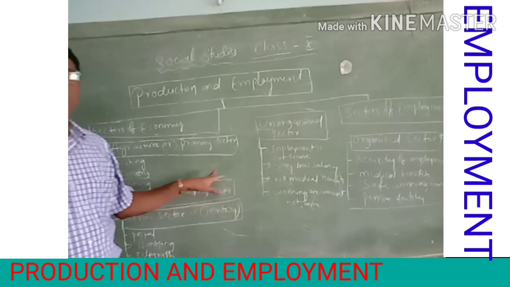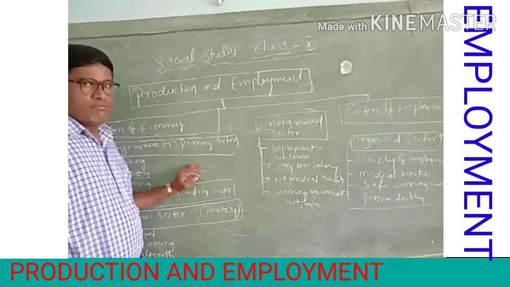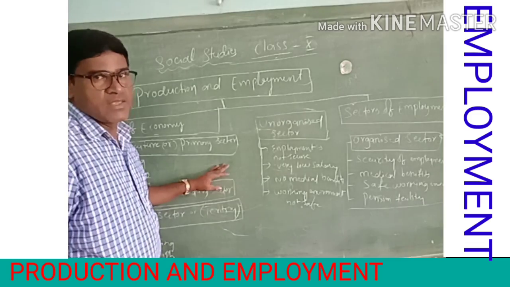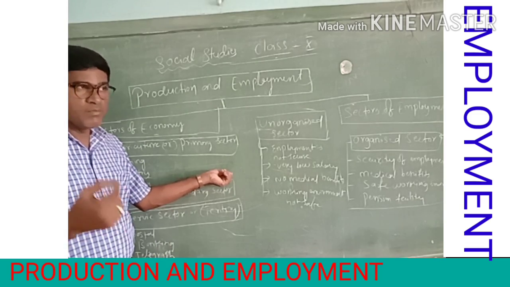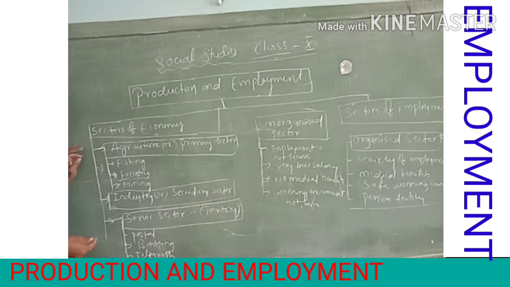In India, after independence, the government concentrated on developing the industrial sector, because most of the people could not depend on the agriculture sector: the land is the same, only the population is increasing. For the excess population we need other works. Due to industrialization, production also increased, and many industries were developed. After the industrial development, many people got employment in industries, working as laborers, technicians and in other works. This economic activity comes under the secondary sector.